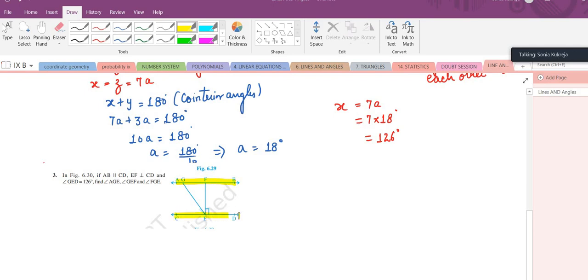Now it is given AB is parallel to CD, and it is given that this line is perpendicular to this line. If it is perpendicular, it means it is making an angle of 90 degree. So here there is an angle of 90 degree.